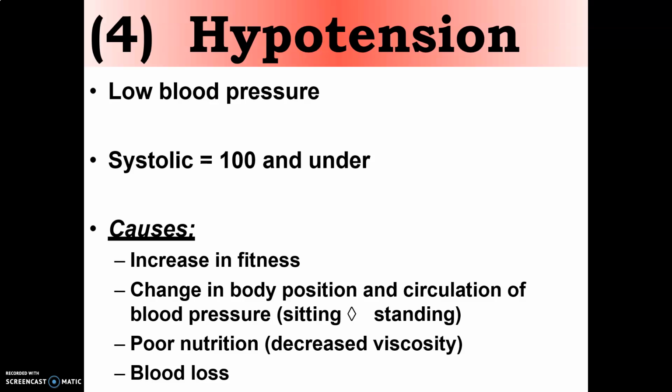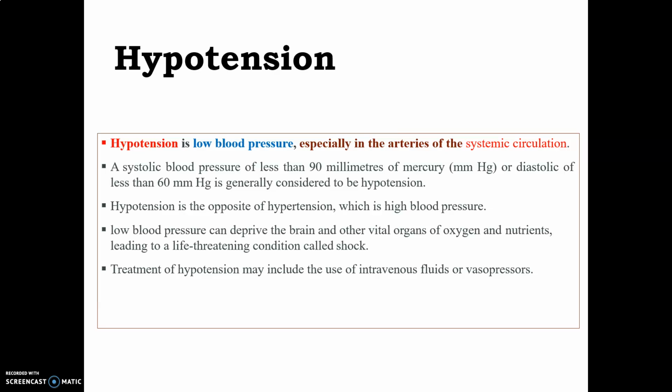The causes of hypotension may be increase in fitness, or there can be change in body position and circulation of blood pressure, because of sitting and standing, or there can be poor nutrition or blood loss. Now, hypotension, which is called low blood pressure, occurs especially in the arteries of the systemic circulation. A systolic blood pressure of less than 90 mmHg or a diastolic less than 60 mmHg is generally considered to be hypotension. It is the opposite of hypertension, which is high blood pressure.